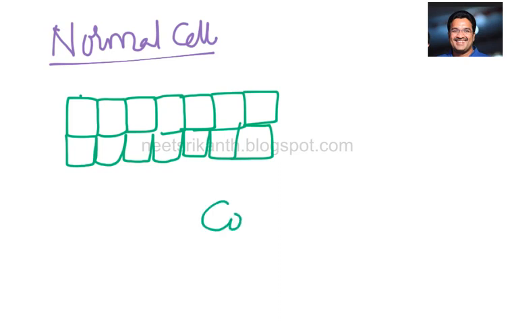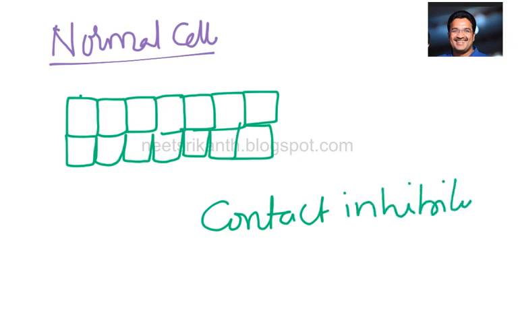So these normal cells have a property called contact inhibition. Contact inhibition means cessation of cell division and cell mobility when they are in close physical contact with each other. As long as these cells have a great bonding between them, they don't show any uncontrolled division.